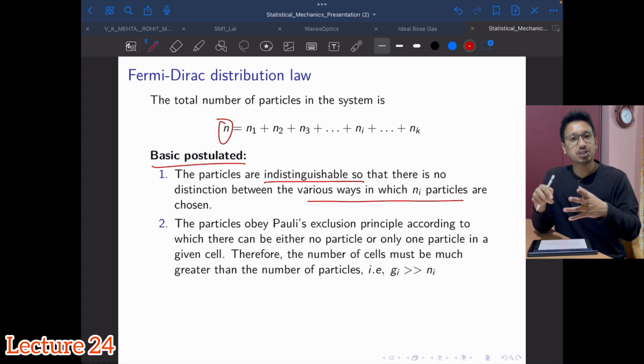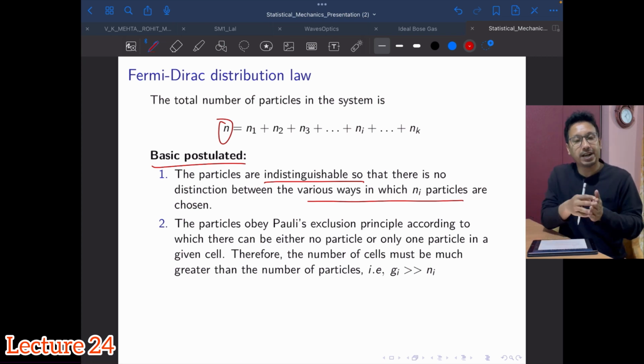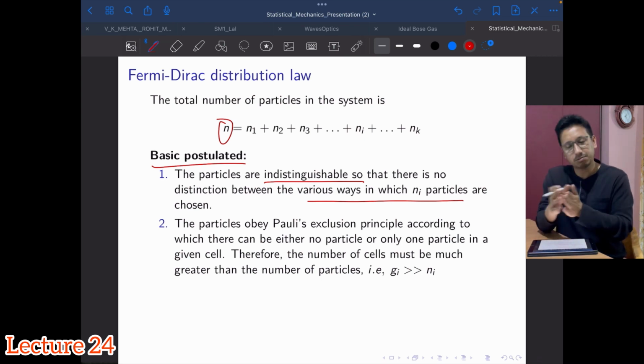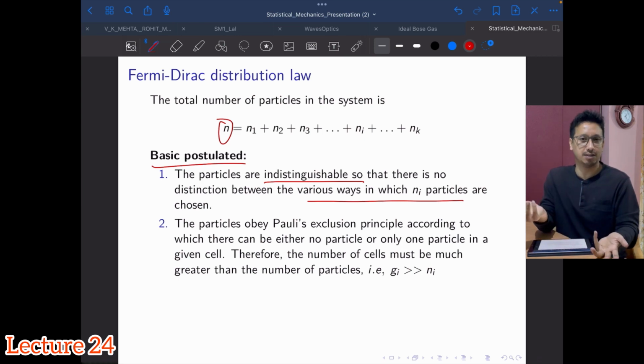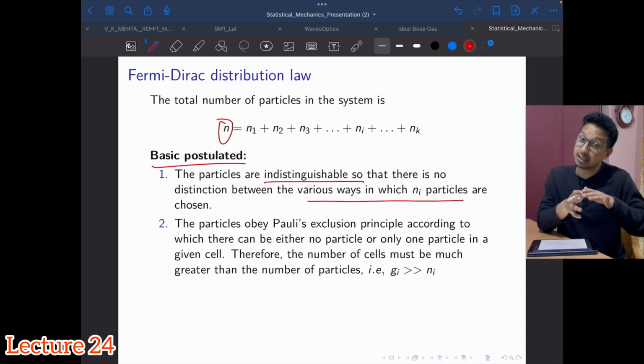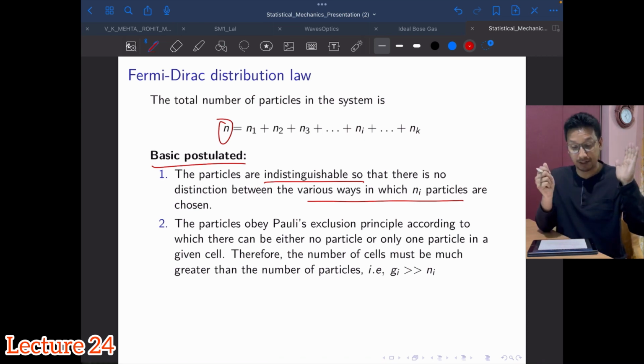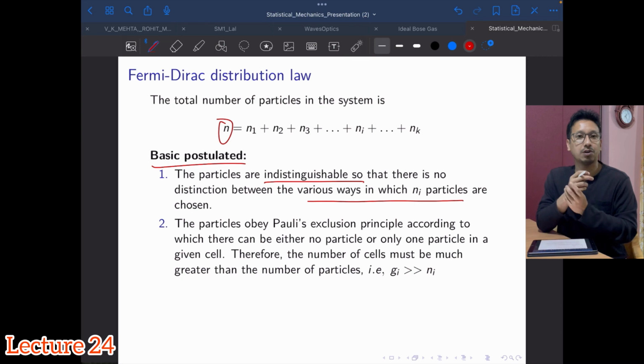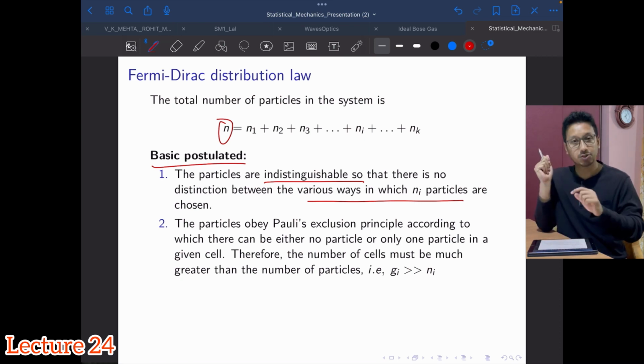Now, the different ways you can choose this Ni number of fermions from the collection of total n fermions, you cannot really make any distinction. Why? Because any Ni will give you the same thing, because the particles are indistinguishable. But we had a different case in the Maxwell-Boltzmann distribution law, where we derived and learned about the distribution law regarding classical statistics. So you can compare these two.